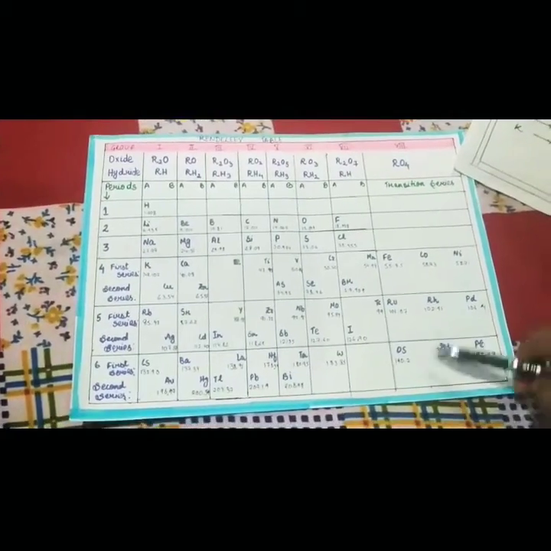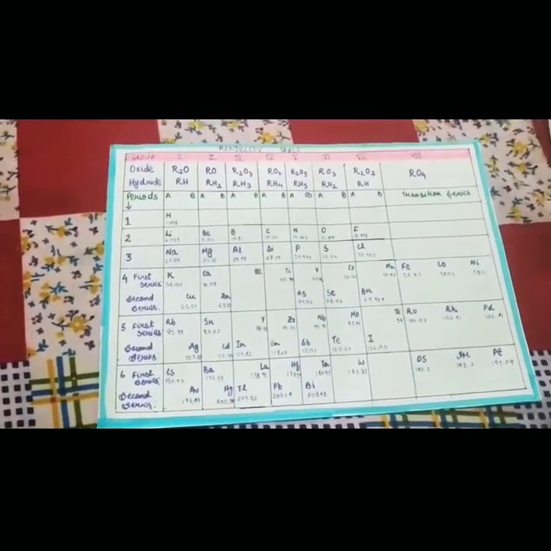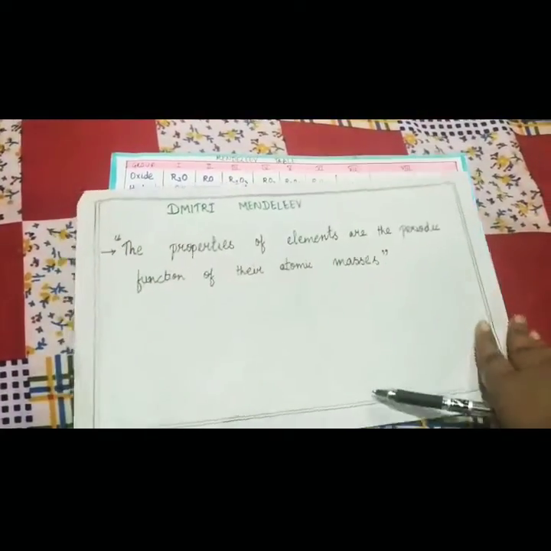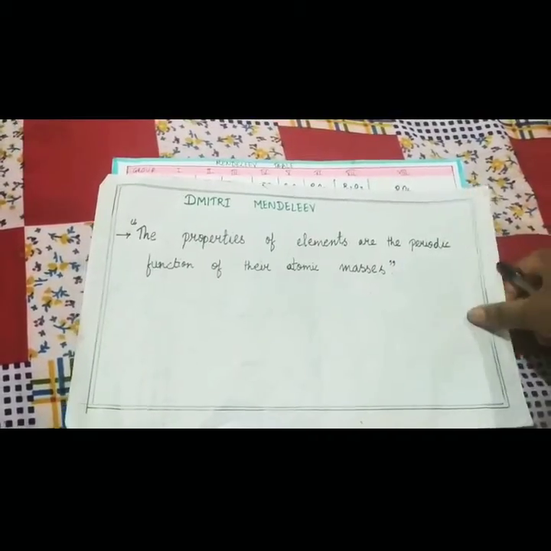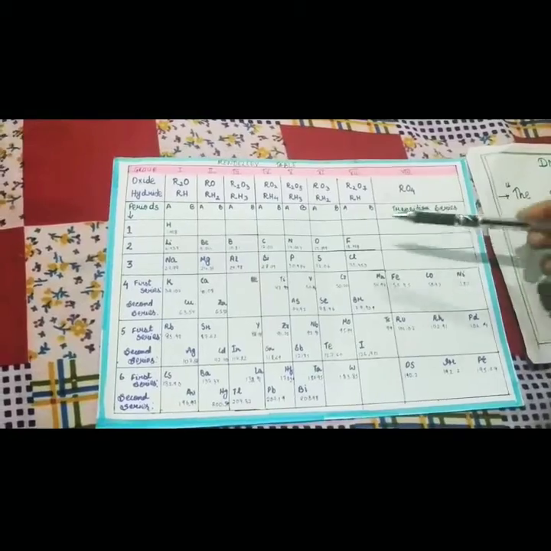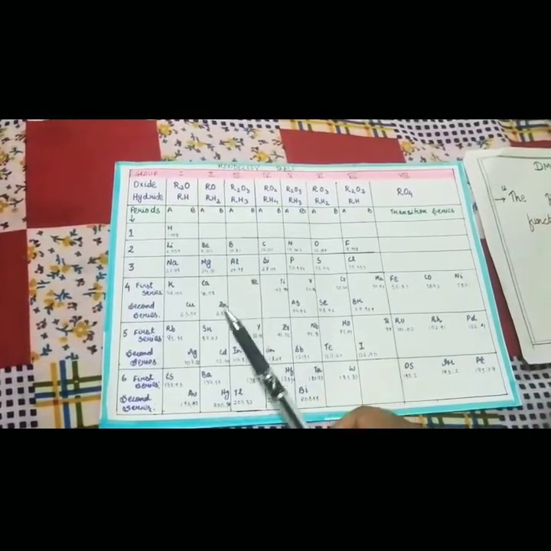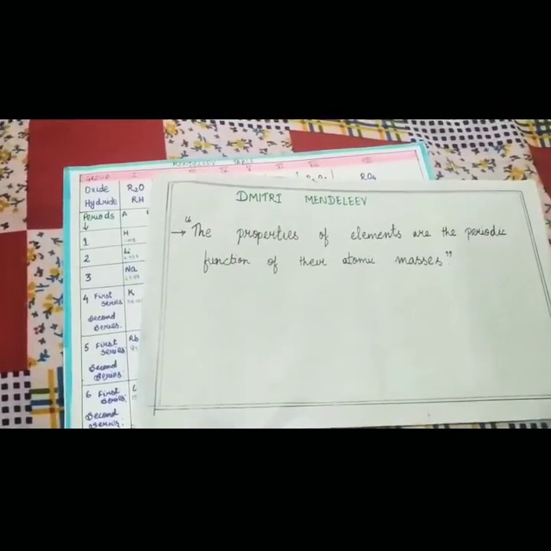Okay, on the basis of this, Mendeleev formulated the Mendeleev periodic law, which states that the properties of elements are the periodic function of their atomic mass. As I said, when the elements are arranged in increasing order of atomic mass, the properties of elements get repeated. You understood? I just explained a few seconds back that the properties of elements get repeated. Okay, you understood? I hope so.